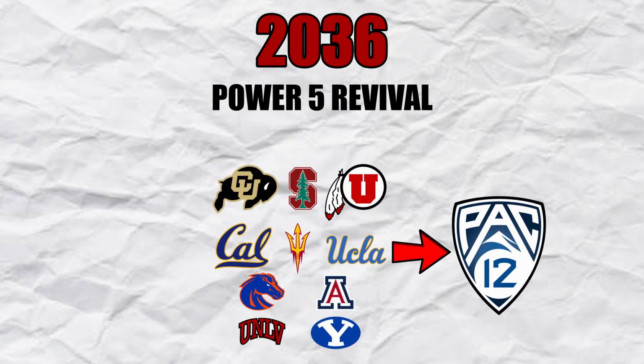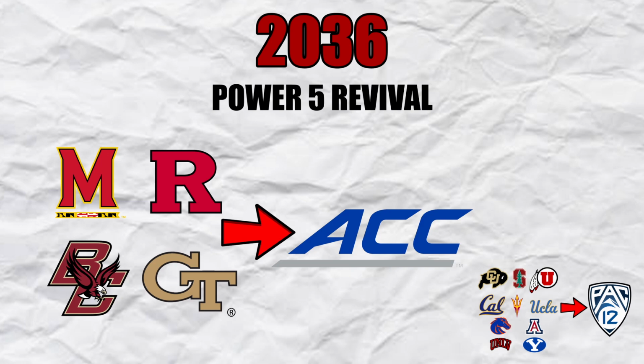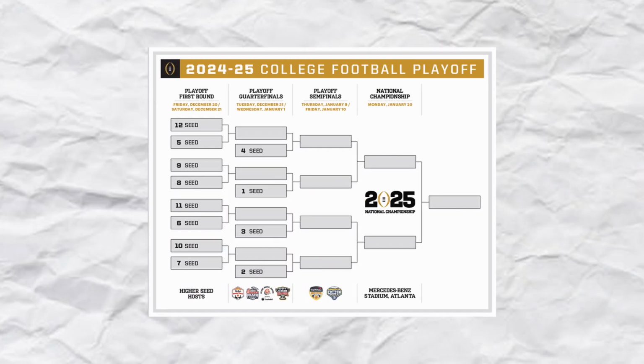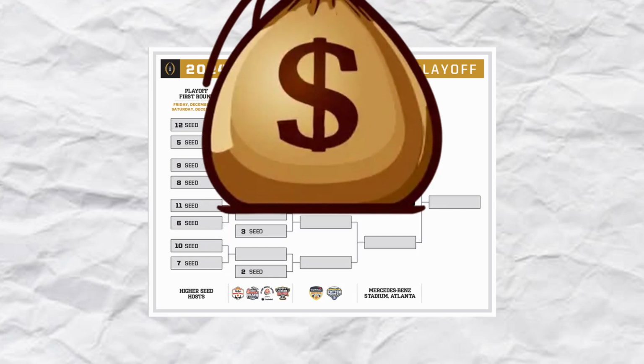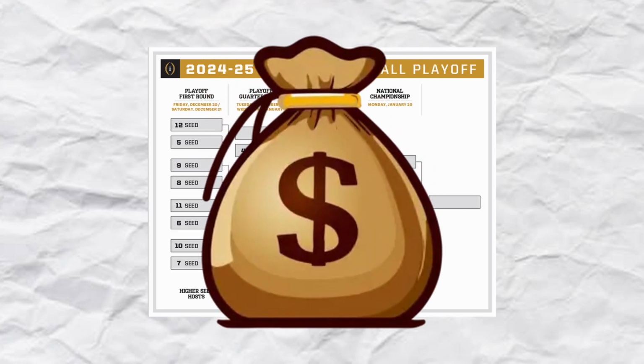With some wheeling and dealing, the ACC is able to convince former brands Maryland, Rutgers, Georgia Tech, and Boston College to return to get them back to somewhat whole and a competitive brand. In the late 2030s, the college football playoff has gained so much support and viewership that it has rivaled conference TV deals in terms of revenue split. This will have significant impact on the future landscape of college football.